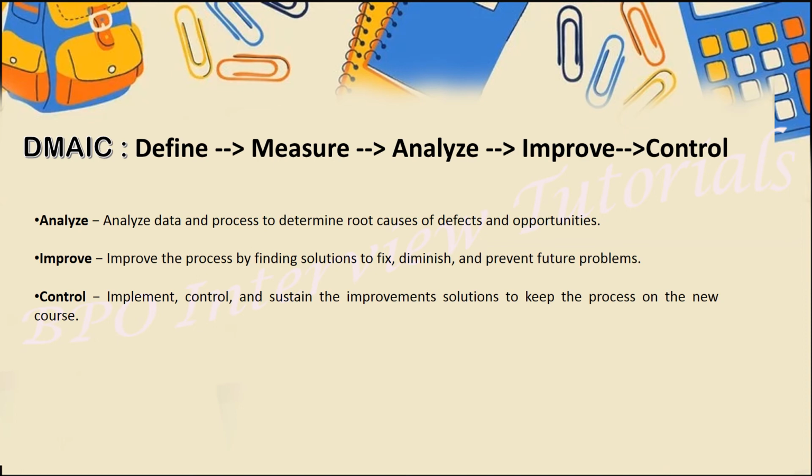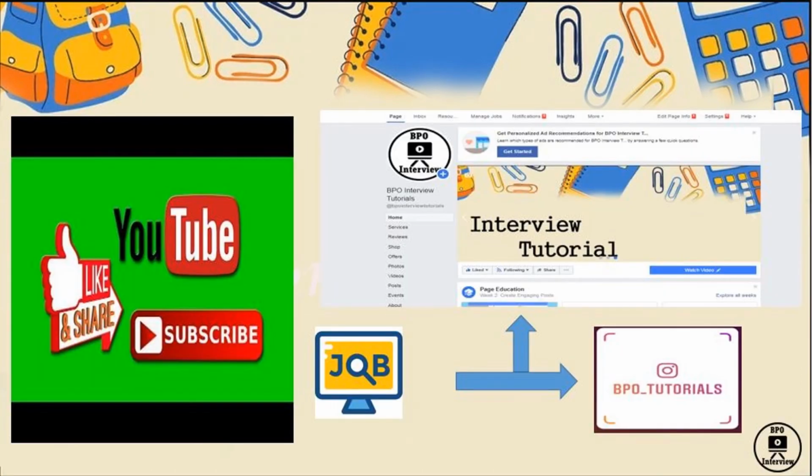So this is the basic definition of DMAIC, guys. If the interviewer asks you about this thing, what are the methodologies, you can directly tell DMAIC, and DMAIC is basically used in the existing process. Just give the overview about the define, measure, analyze, improve and control. So definitely the interviewer will accept your answer. So this is all about the DMAIC, guys. I hope you guys got the clear understanding on it.